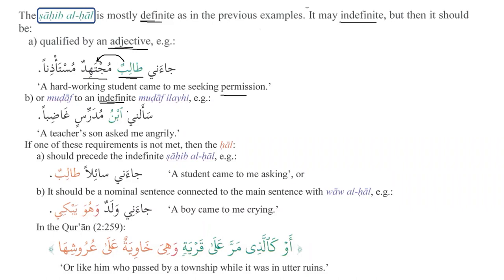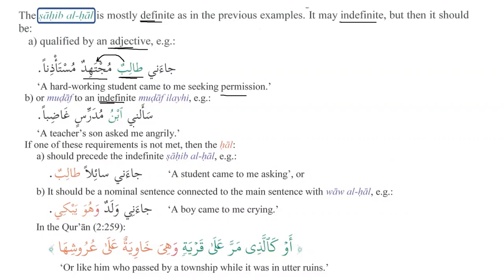First, we have learned mudaf ila al-ma'rifa. Mudaf ila al-ma'rifa means that if the mudaf is an indefinite noun, nakira, but the mudaf ilayh is ma'rifa, then both of them will become ma'rifa. For example, we know baytun is an indefinite noun. But when we say baytullah, then bayt also becomes a definite noun because of ismul jalala. But here what we need to know is that mudaf and mudaf ilayh, both of them should be indefinite.